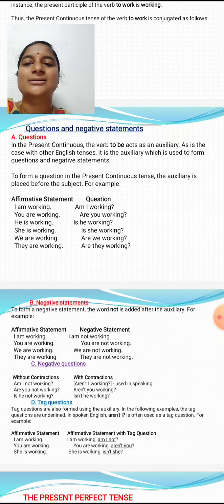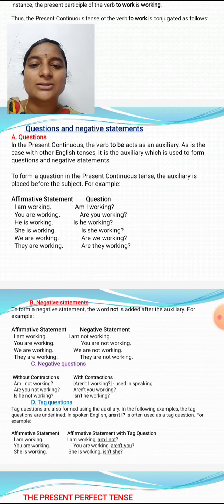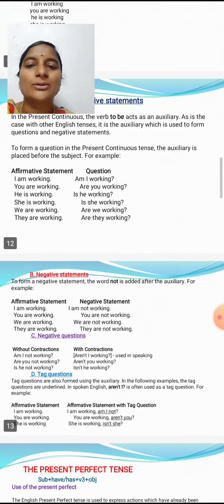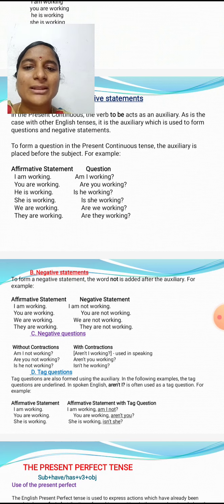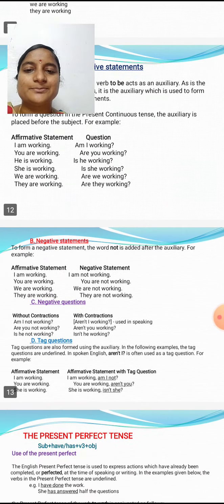For example, affirmative statement means positive statement. So I am working, so it is continuing. So I is the subject, am is the verb, and working, now we place ing. So I am working. So question, how do we raise the question? Am I working? And you are working, so are you working? In affirmative statement, she is working, he is working. In question, is he working, is she working? We are working, are we working? They are working. So in question, are they working? So these are some examples of affirmative statements in present continuous tense.